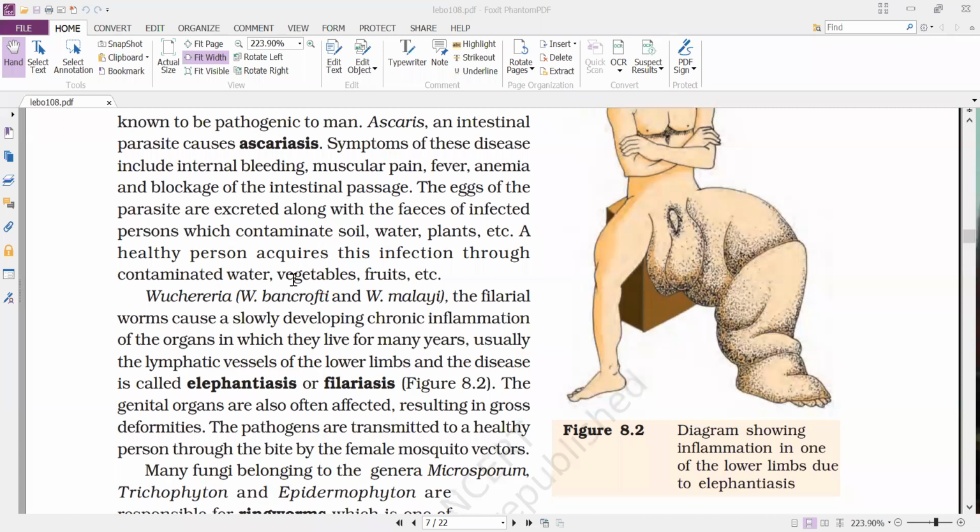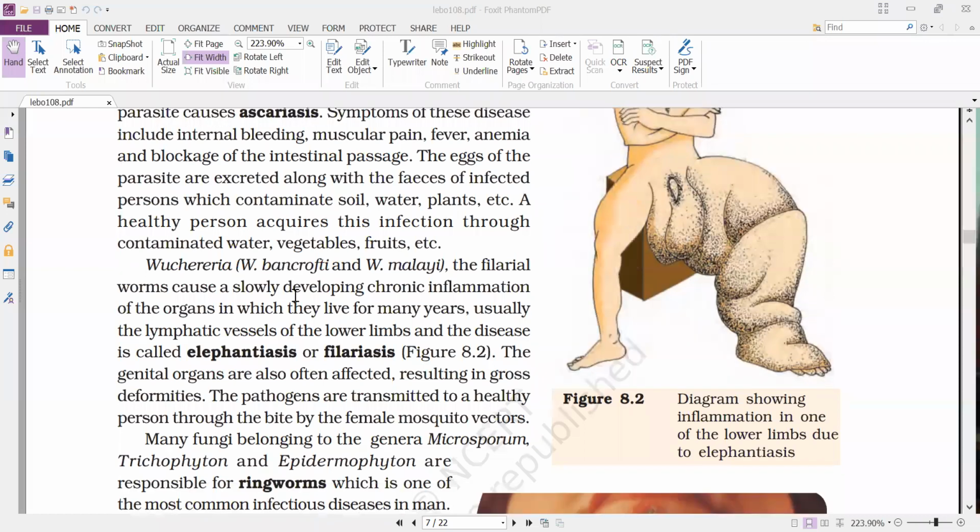So to prevent this, the food materials should be properly covered, and the food materials should be properly washed before they are eaten. That is how this Ascaris causes infection to the small intestine.